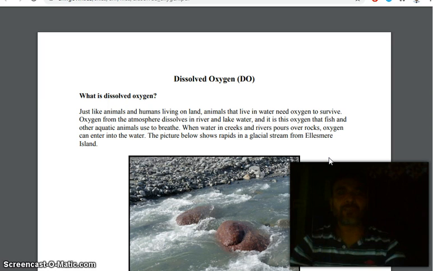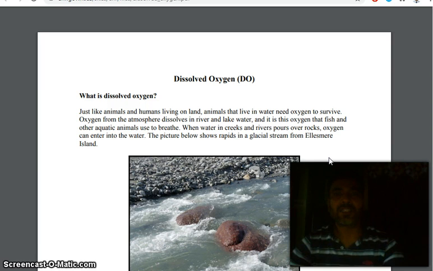Just like animals and humans living on land, animals that live in water need oxygen to survive. Oxygen from the atmosphere dissolves in river and lake water, and it is this oxygen that fish and other aquatic animals use to breathe.